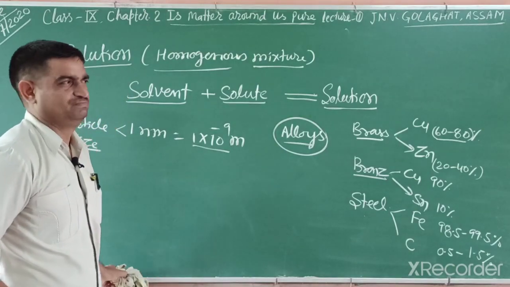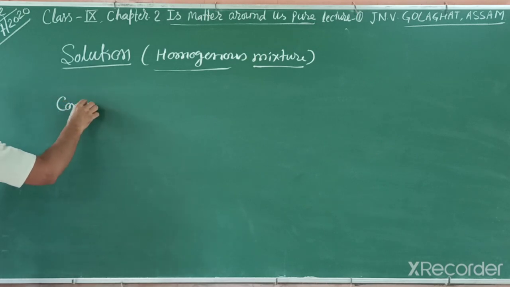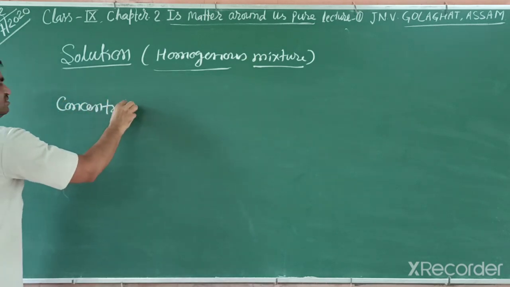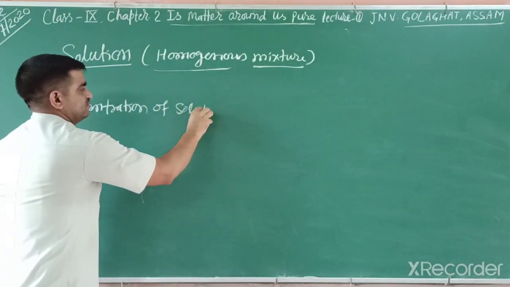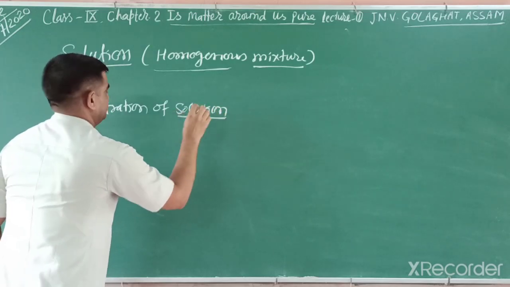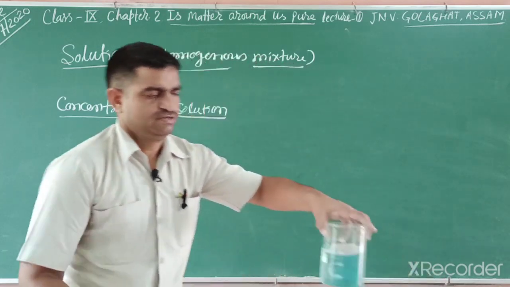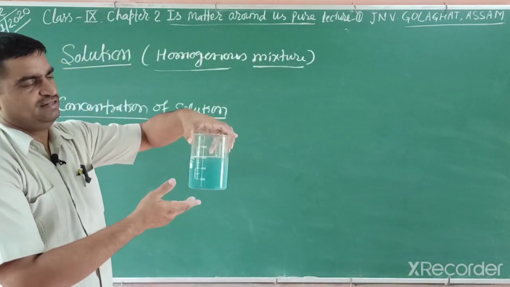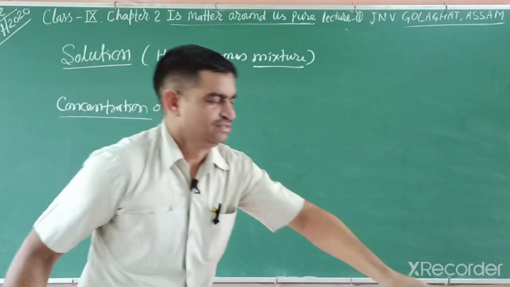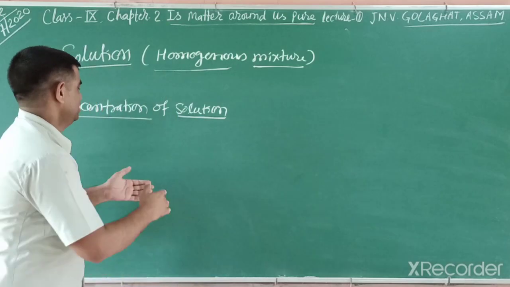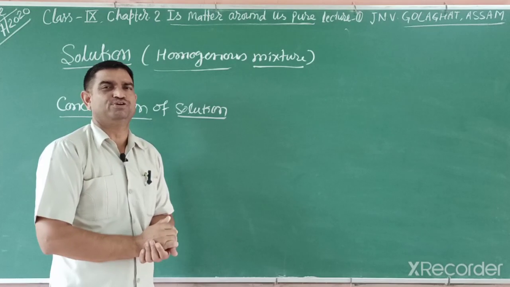Now, concentration of solution. What do you mean by concentration of solution? Concentration means, for copper sulfate dissolved in water, what amount of the solute is dissolved in water? That is concentration. So we can explain the concentration of solution as amount of solute divided by amount of solution.